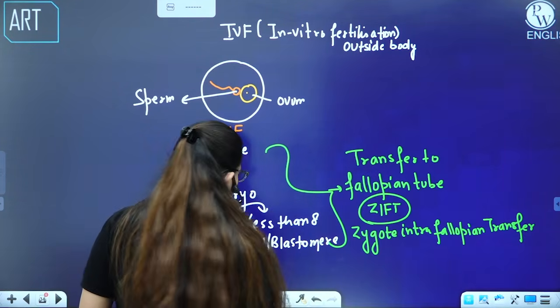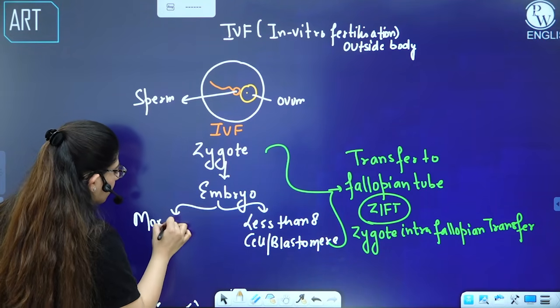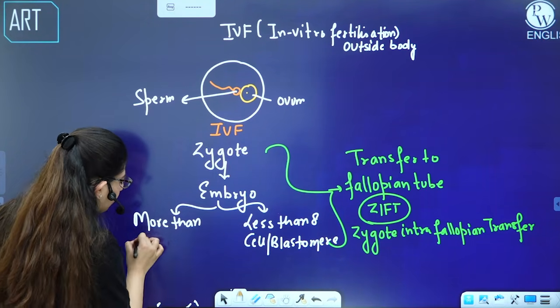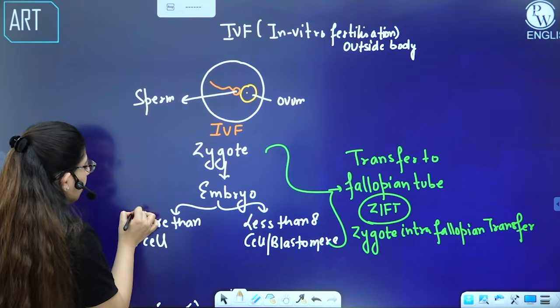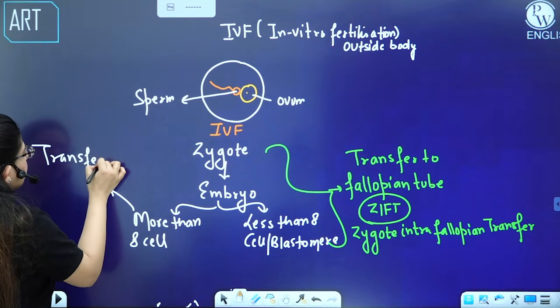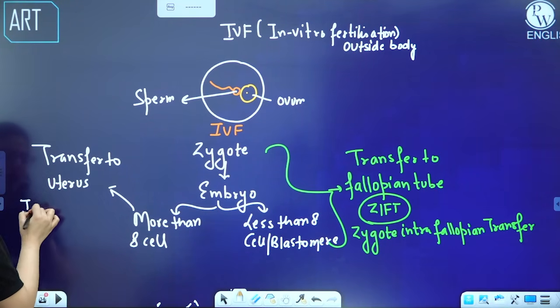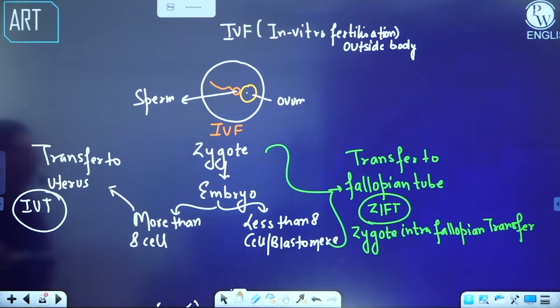But if the embryo is more than 8 blastomere stage, where is it supposed to be? It is supposed to be in the uterus. So you will transfer it to the uterus, and that technique is IUT. The one technique we have done is IUI, that's intrauterine insemination, where you deposit the sperm or semen artificially into the uterus.